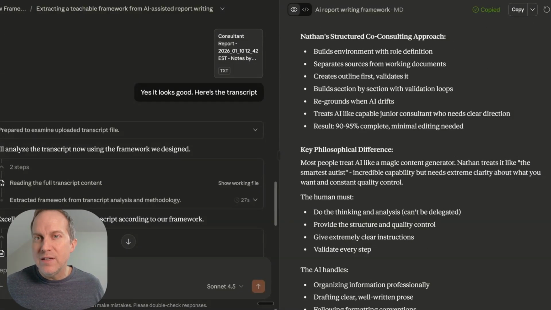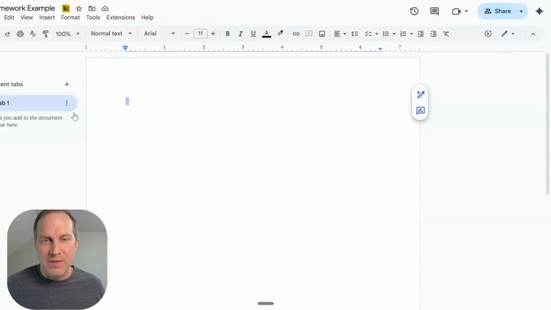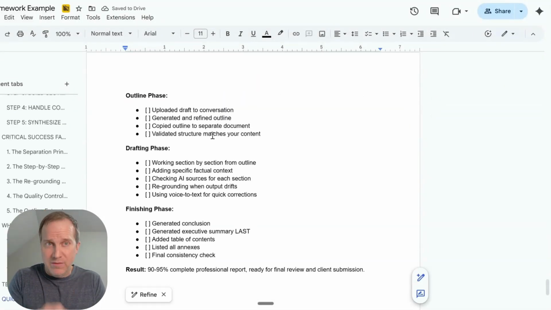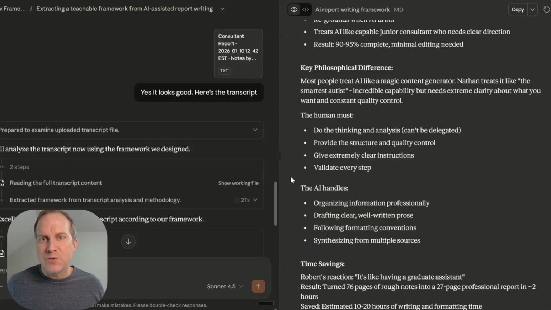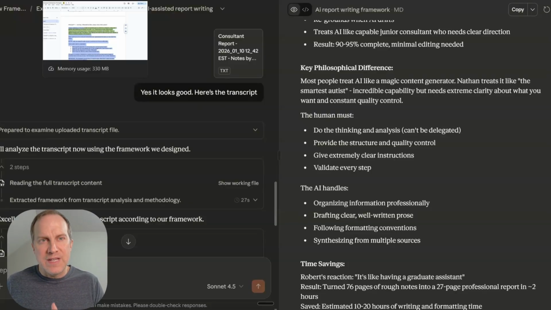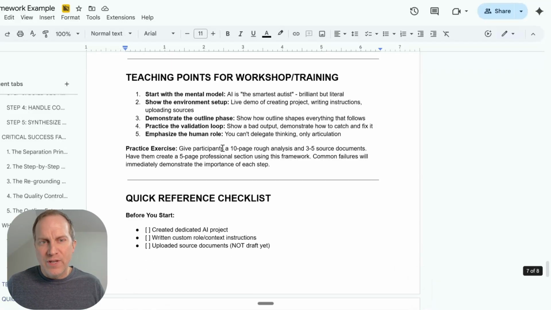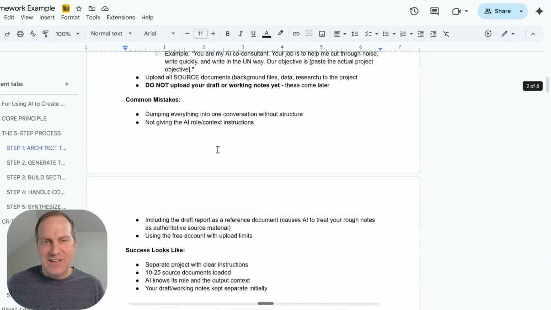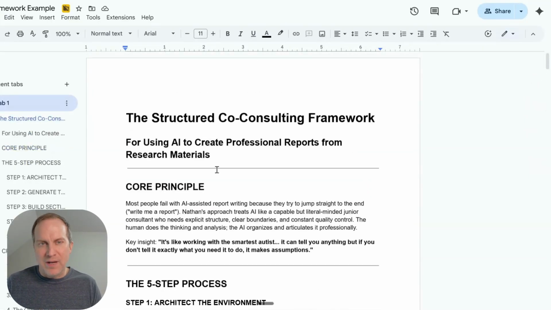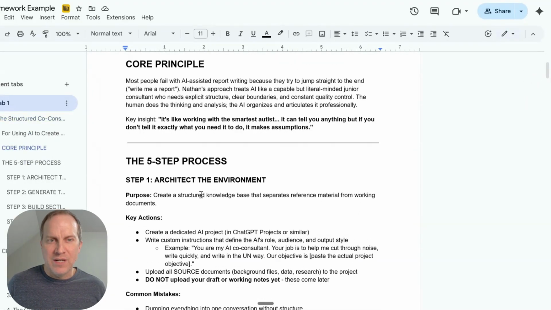Now I can copy it, and I have an empty document over here. So I'll just paste it into here. Some people like to edit right in there. A lot of times, I don't know if you can do it in Claude, but a lot of these tools you can actually edit right in here, or I could communicate with it. But sometimes I like to just read it over here. Maybe I'm a little old school, right? I can kind of see it a little bit better in my mind when I read it as a Google Doc or a Word doc.